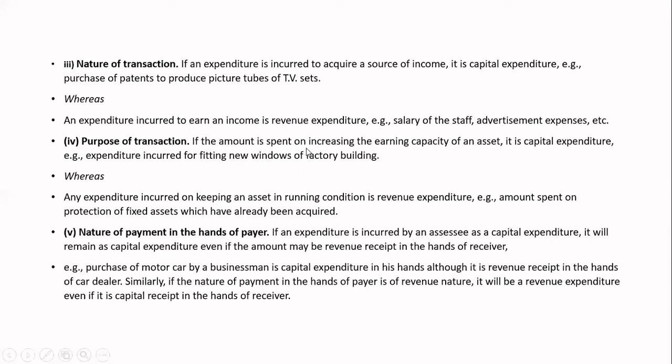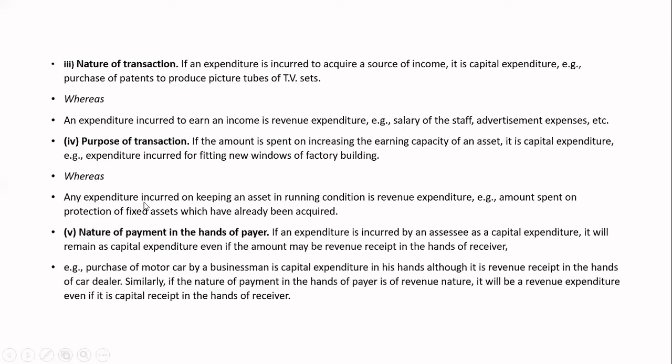If the amount is spent on increasing the earning capacity of the asset, it is a capital expenditure. Means expenditure incurred for fitting new windows to a factory building, or you have done extension to the school building, or whatever might be. Means you want to do more activity. Means in order to increase the earning capacity of an asset, you are incurring certain expenditure. Okay, that we call it as capital expenditure.